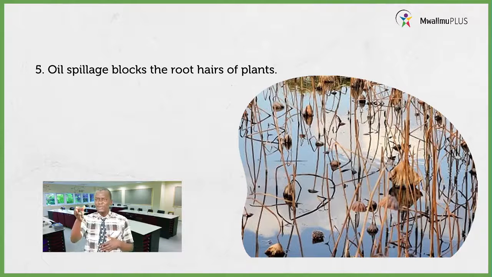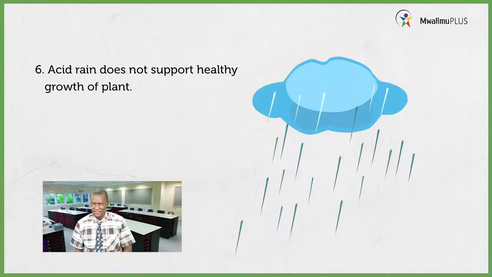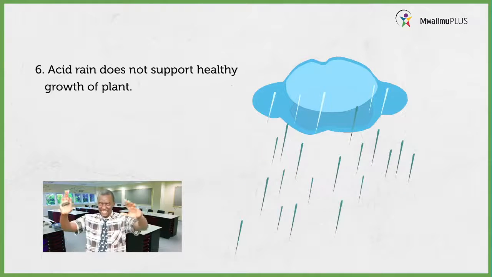Good. It is because they are lacking oxygen. There are plants that are growing on water, but that water has oil spillage, and therefore they are denied oxygen. They cannot grow. That is why they are drying up. Let us go to the next one. What are you able to see there?